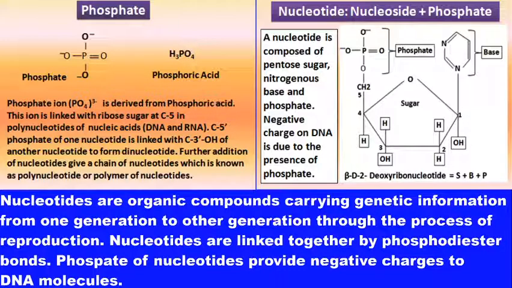One is pentose sugar, second is nitrogenous base, and third one is phosphate. And a negative charge on DNA is due to the presence of phosphate of DNA. So, nucleotides are organic compounds carrying genetic information from one generation to another generation through the process of reproduction.